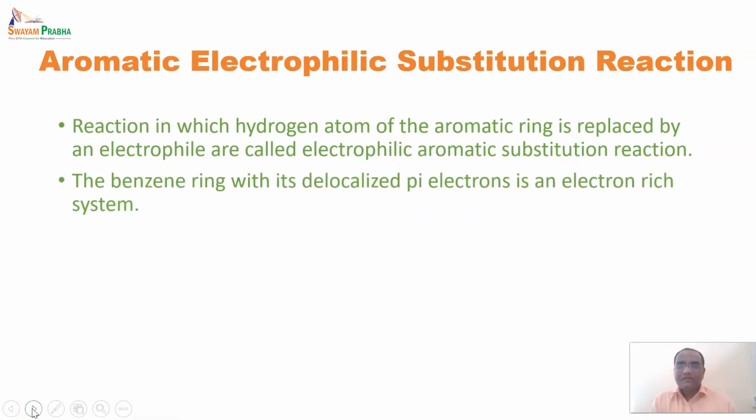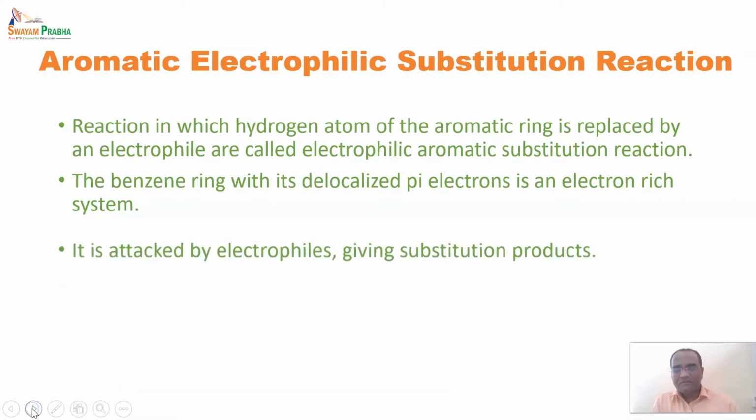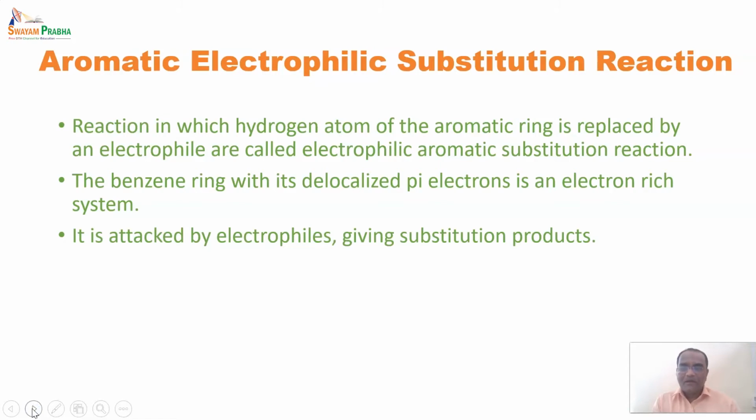The benzene ring with its delocalized pi electrons is an electron rich system. In the last lecture also, we have seen how the pi electrons are delocalized. Benzene contains 3 pi bonds, in which the pi electrons are delocalized, containing 6 pi electrons. That is why it is an electron rich system, that it can donate electrons towards an electrophilic species or electron deficient species. It is attacked by an electrophile giving a substitution product,